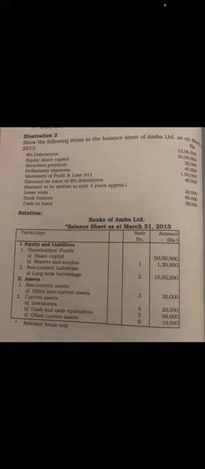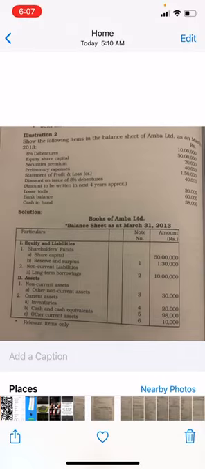Next you have preliminary expenses. How much are the preliminary expenses? 40,000. These preliminary expenses are to be written off completely in the year in which such expenses are incurred. This should be written off from securities premium, if there is any balance. Later, if you still have an amount, it will be deducted from the profit and loss account. Keep this in mind.